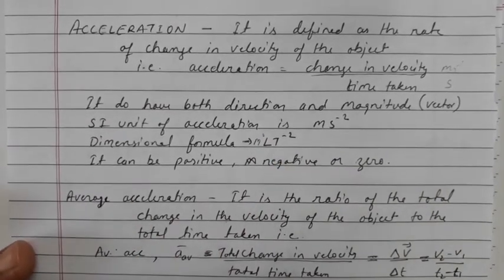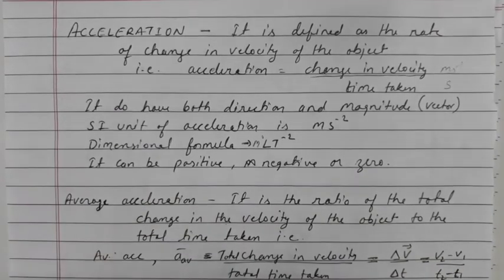Now this acceleration can be positive, or it can be negative, or it can be zero. So acceleration can be positive, negative, or zero. We'll study this positive, negative and zero acceleration with the help of a graph.